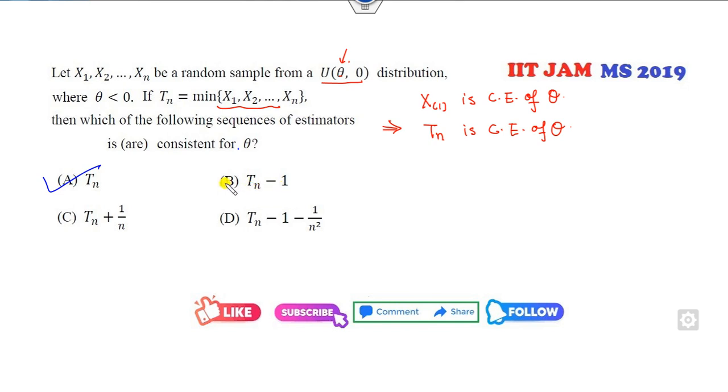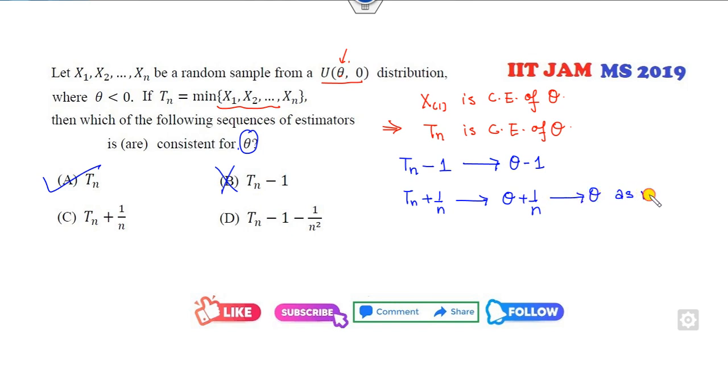T of n minus 1, it is not. Why? Because you can see T of n minus 1 is the consistent estimator of theta minus 1, but we need only theta. This one, T of n plus 1 over n, is the consistent estimator of theta plus 1 over n, and it goes to theta as n approaches infinity. So yes, this is also the consistent estimator.